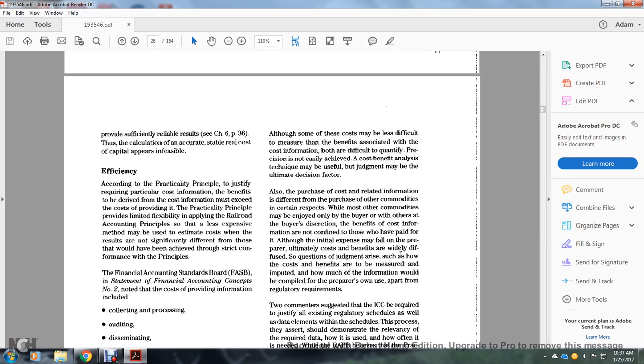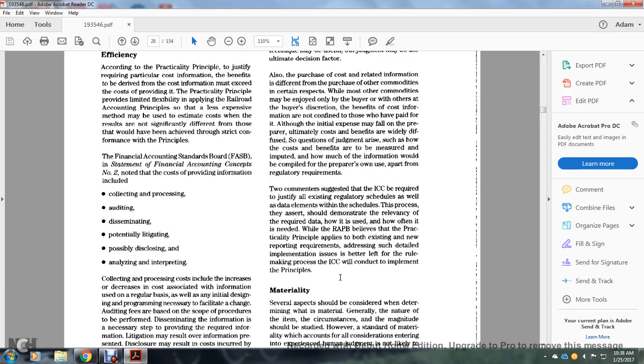Some questions of judgment arise, such as how the costs and benefits are to be measured, and how much of the information would be compiled for the preparer's own use and how much for regulatory requirements. Two commenters suggested the Interstate Commerce Commission be required to justify the existing regulatory schedules as well as the data elements within the schedule process.